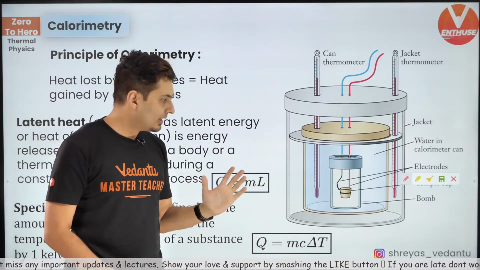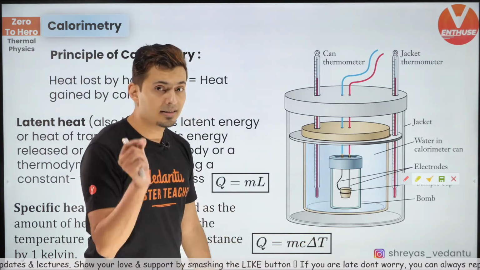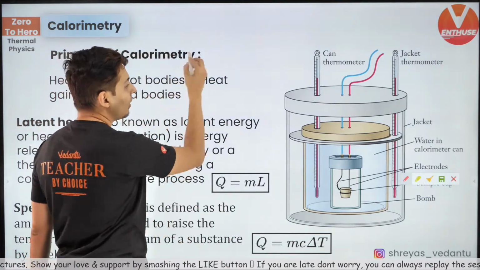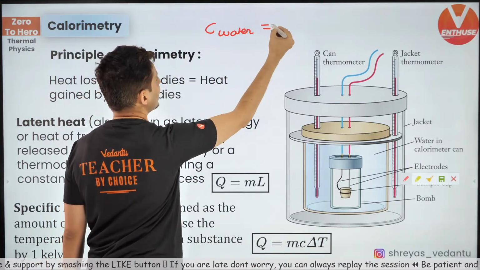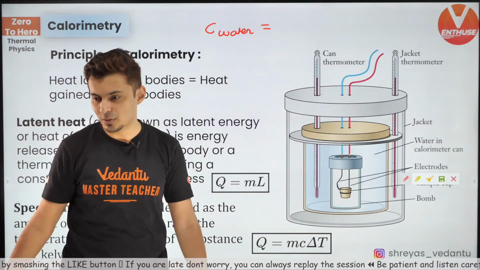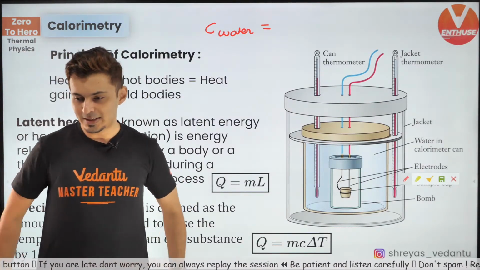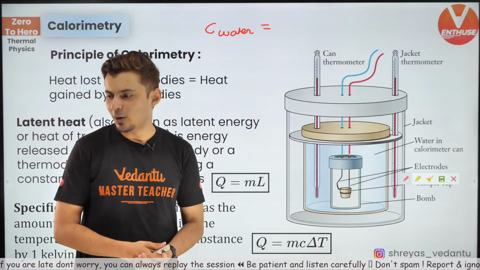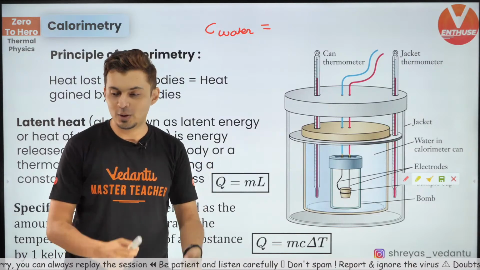So, when the phase is not changing, you will use this formula, mc delta T. C is called the specific heat capacity. What is the specific heat capacity for water? Come on, guys, answer the question. Come on, think. Try and recollect. What is the specific heat capacity for water? Let's see whether all you warriors remember that value or not.